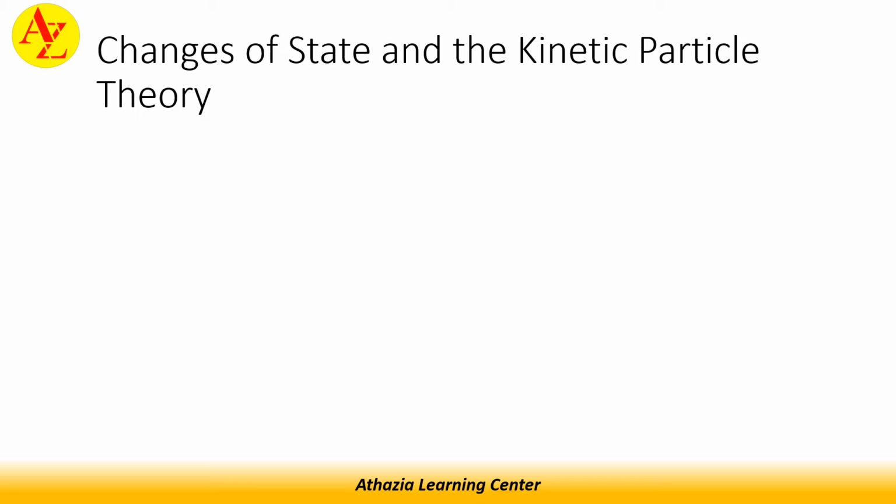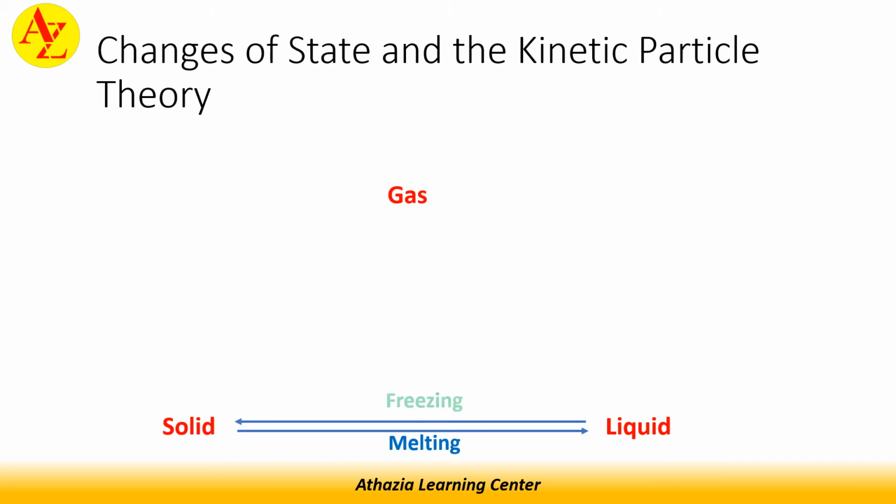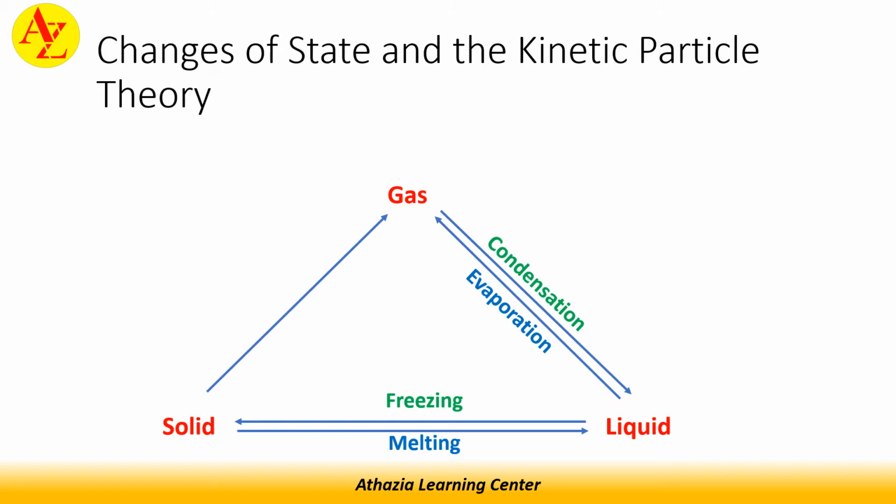These are the complete changes of state. The change from solid to liquid is called melting. Then the change from liquid to solid is called freezing. The change from liquid to gas is called evaporation, and gas to liquid is called condensation. Then solid to gas is called sublimation, and gas to solid is called deposition.